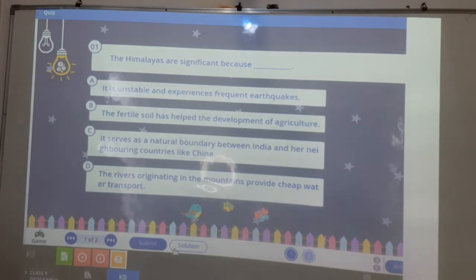So what will be the answer? The Himalayas are significant because it serves as a natural boundary between India and her neighboring countries like China, and it provides security, also a barrier to the enemies.